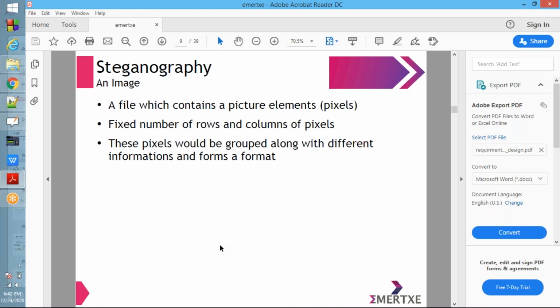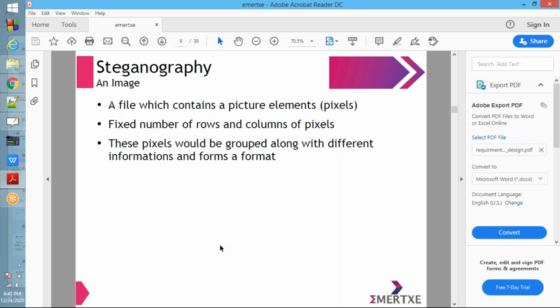You may observe this in the camera settings. It will have 768 multiplied by 960, or 320 multiplied by 480, like that. Have you observed that? If you go to the camera settings, you may observe the resolution and all. That is what pixels are.